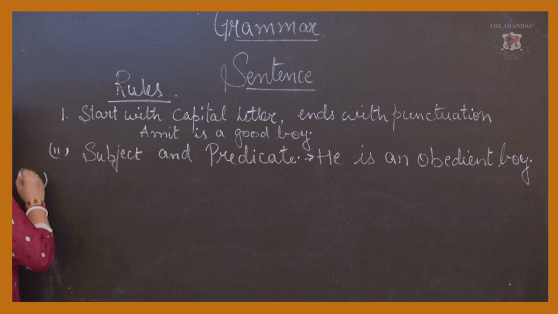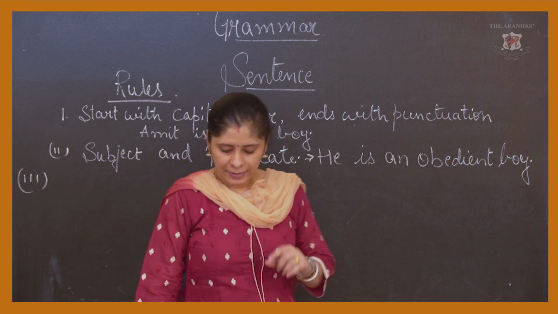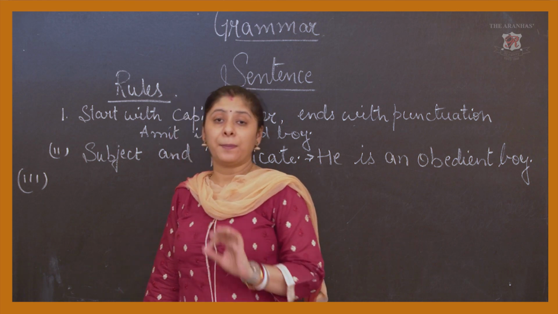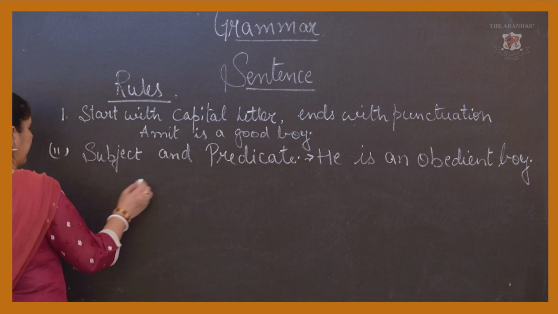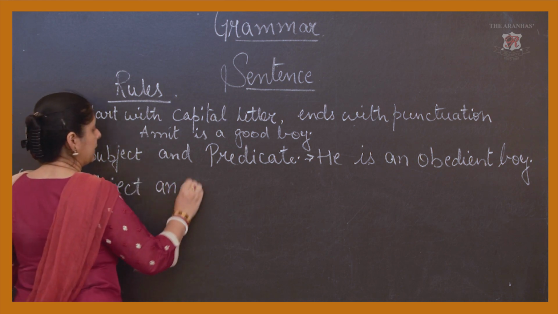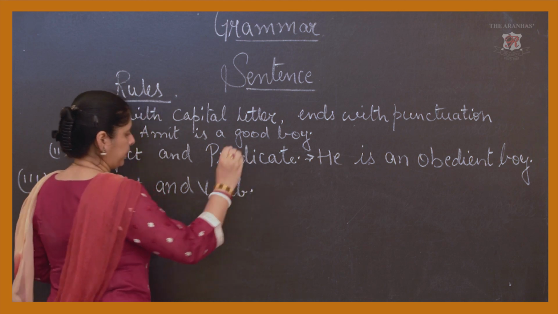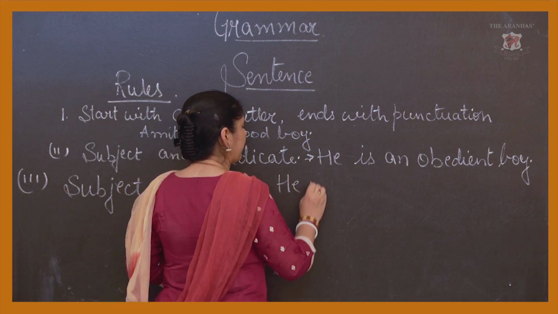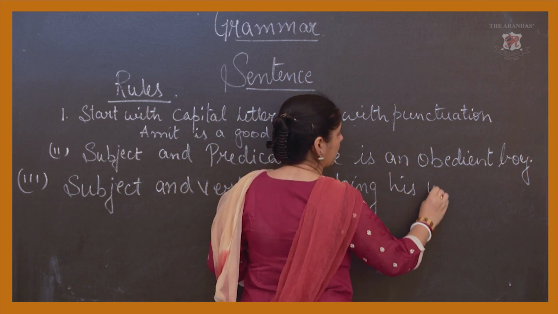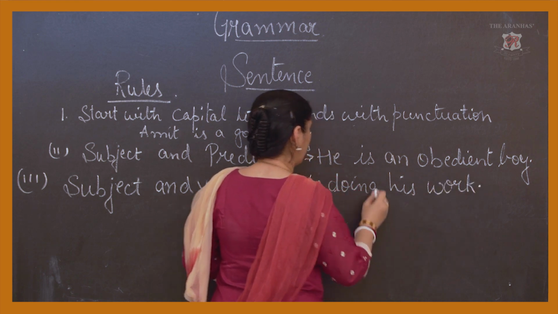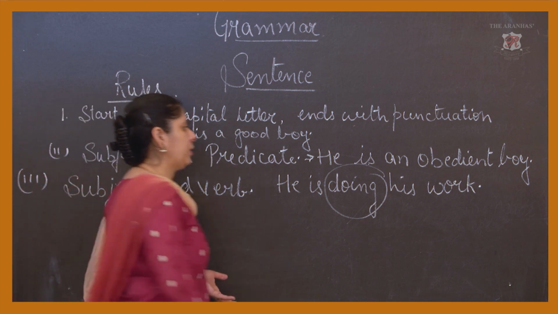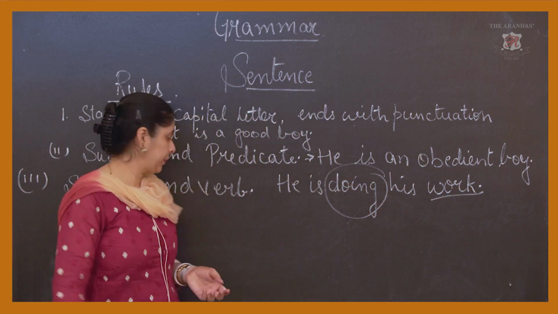The third one is the most important: every sentence must have a subject and a verb. That means without a verb it is not complete. For example, he is doing his work. If I say this, doing is telling you the verb, the action. Even work is also a verb.